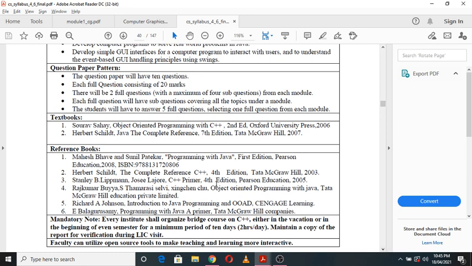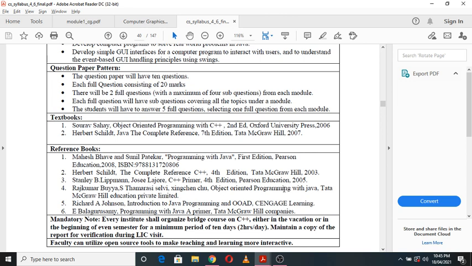The reference books are Programming with Java by Mahesh Bhave and Sunil Patekar, then The Complete Reference by Herbert Schildt in the 2003 edition, then C++ Primer by Stanley Lippman and Josee Lajoie.